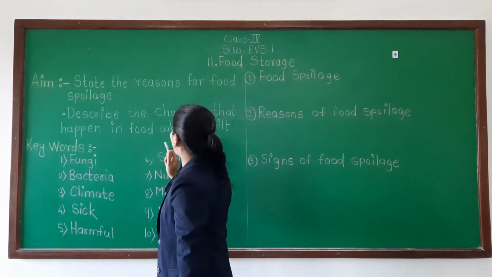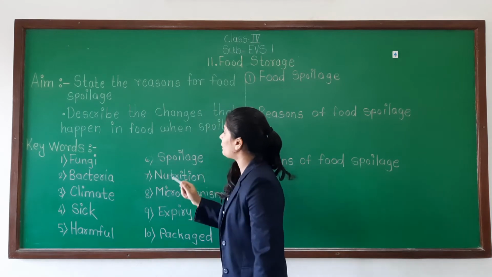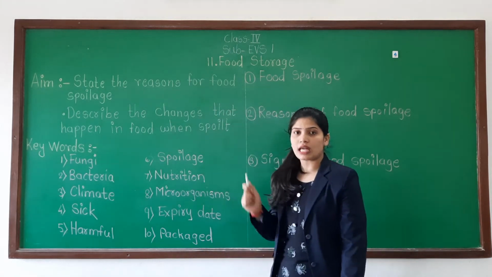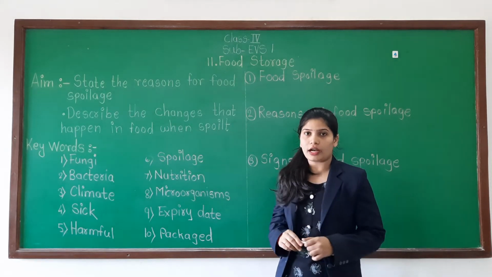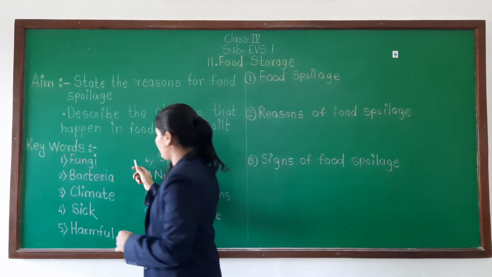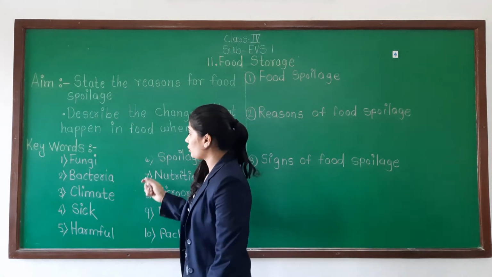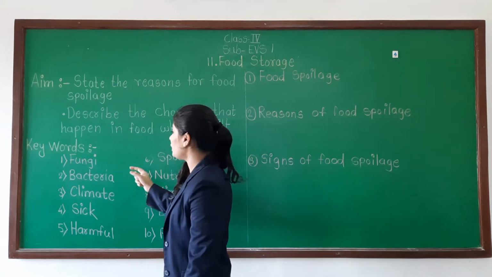And the second is to describe the change that happens in food when spoiled. That is related to the signs of food spoilage. Understood? Then write the keywords. Total 10 keywords I have given. Write that in good handwriting and in proper spelling.